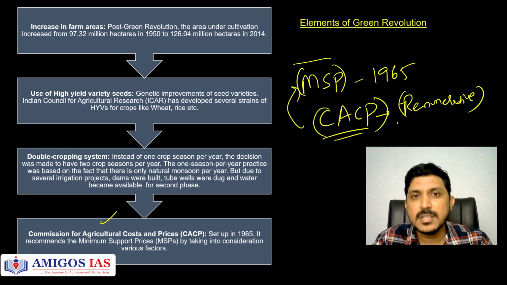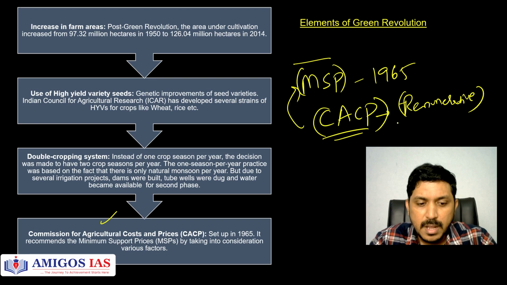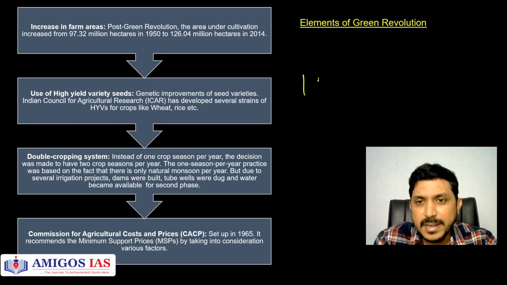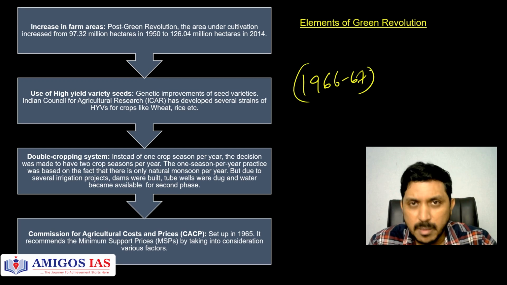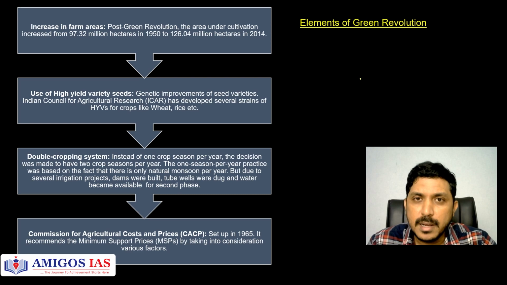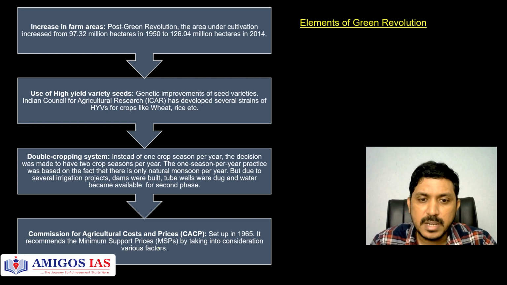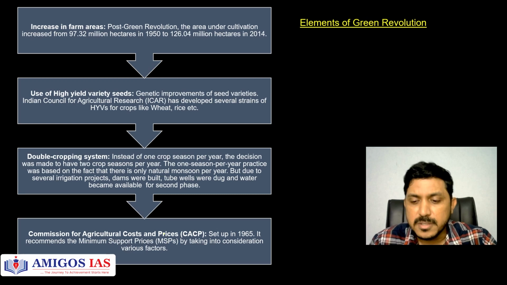For that, we are saying that if you farmers grow these crops, we are going to guarantee you a certain amount of MSP. Okay, that step was also taken. So from 1966-67, we are seeing in India the MSP concept coming into emergence thanks to this CACP. But one important point is ultimately the amount of MSP is decided by the government itself. This committee only recommends it.